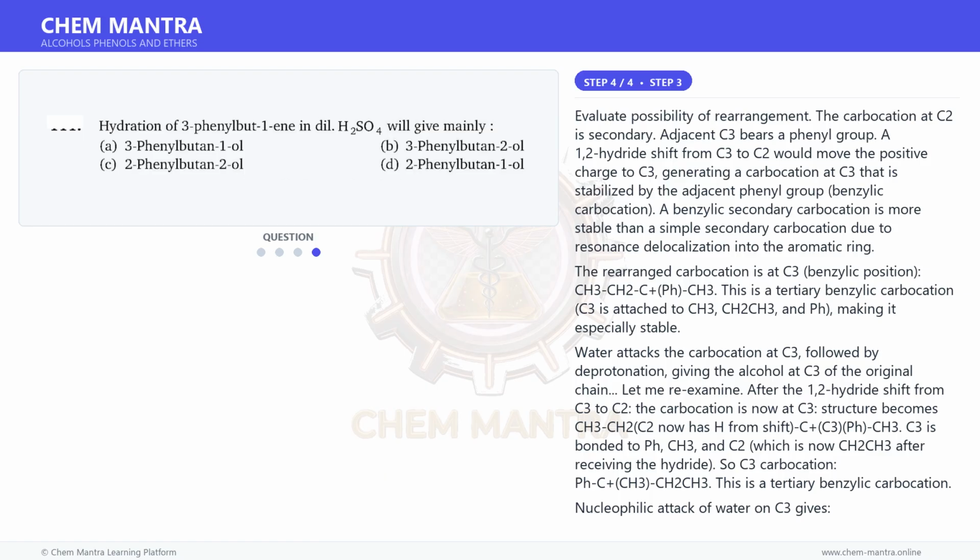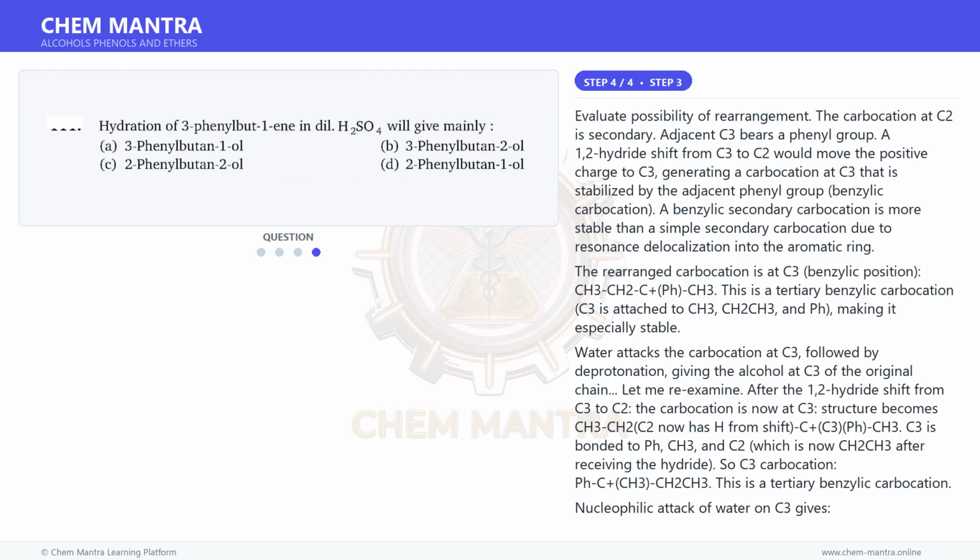So the C3 carbocation is Ph-C+(CH3)(CH2CH3). This is a tertiary benzylic carbocation. Nucleophilic attack of water on C3 gives PhC(OH)(CH3)CH2CH3, which is 2-phenylbutan-2-ol.